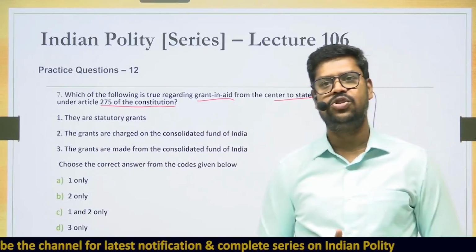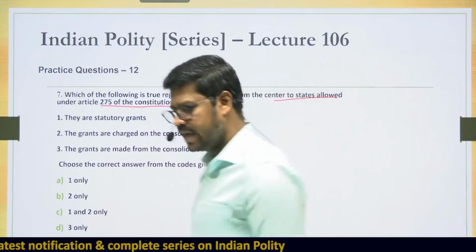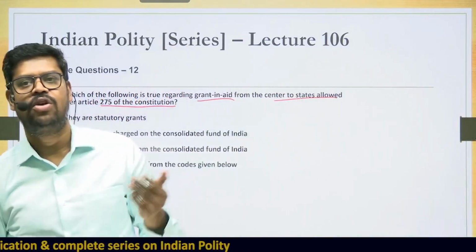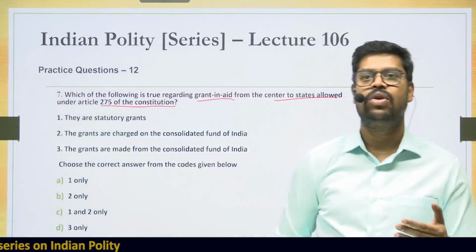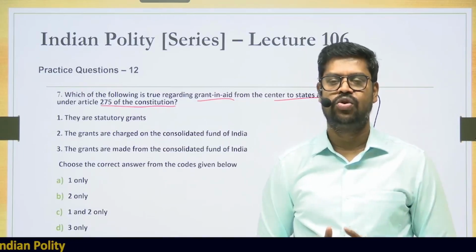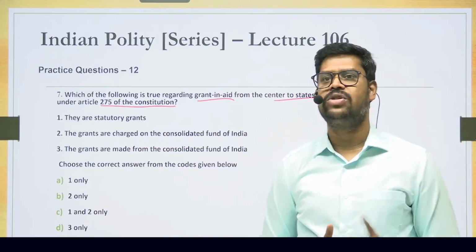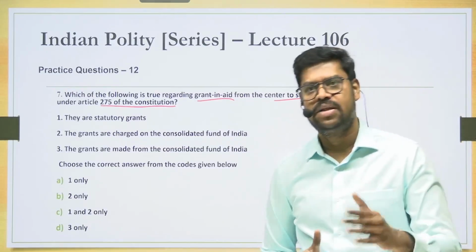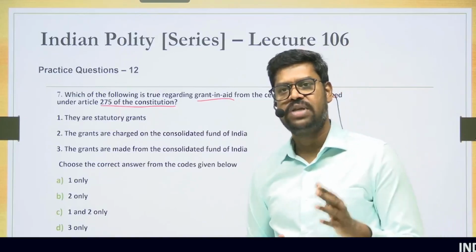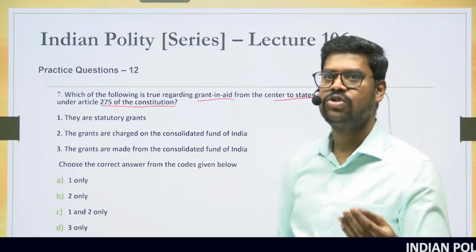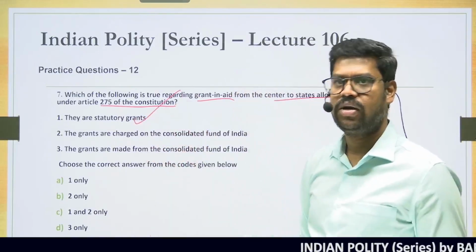It is a statutory grant. Is it a statutory grant? Whatever grant can be given by the center to the states by virtue of Article 275, it can be given only by enacting a law. So it cannot be given just by an executive action, but requires a law to be enacted by the Parliament, and by that law they can transfer this particular grant to the states. So to say whether it is a statutory grant, it is true. Whatever grant under Article 275, it is only a statutory grant.